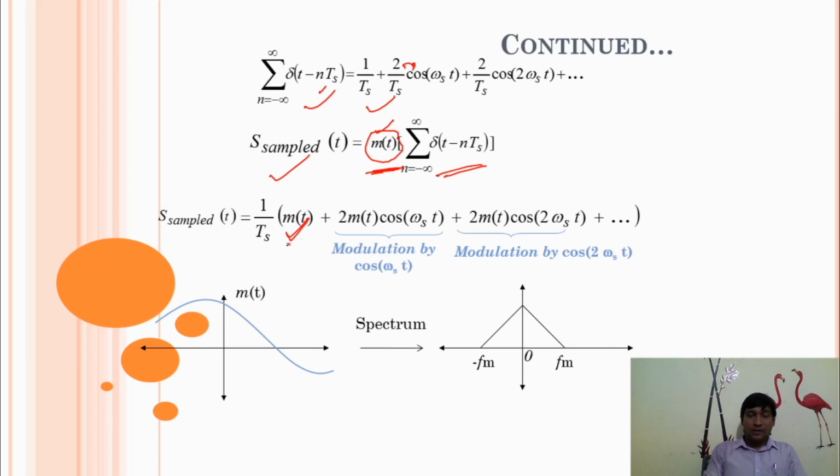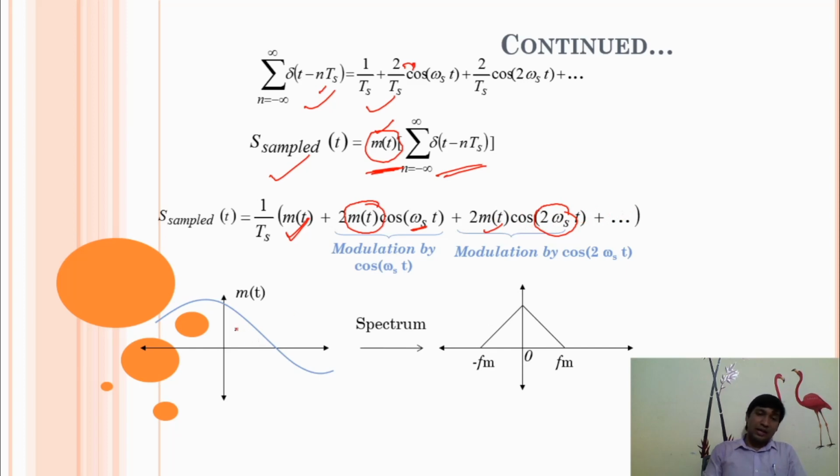This is your master signal, the complete master signal. And this master signal m(t) is modulated by ωs. Again the master signal is modulated by 2ωs. In the next expression, your master signal will be modulated by 3ωs, etc.